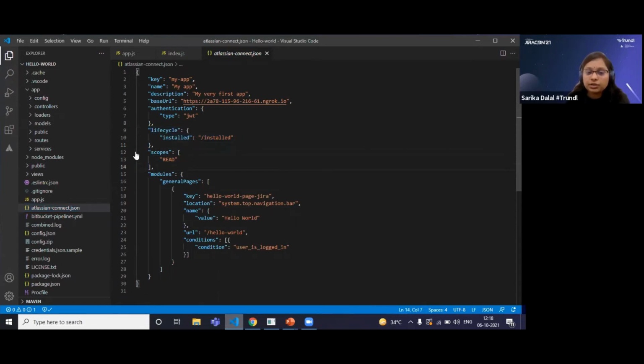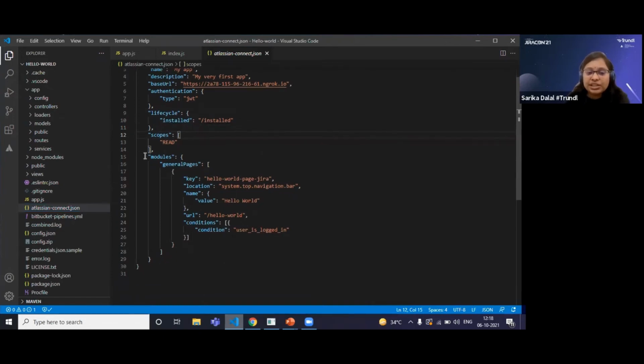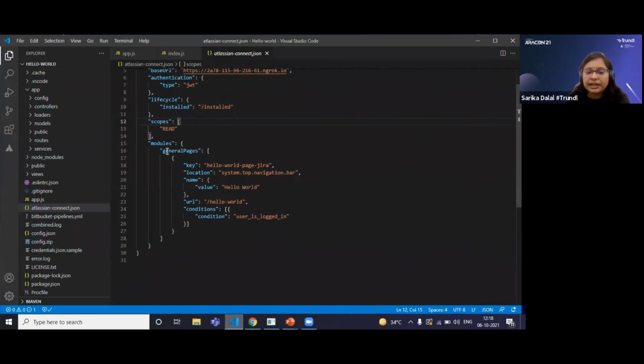The scope plays an important role if you want to write here, if you want to create an app for admin kind of functionality. So here we have to change the scope. This is the place where you can configure the Jira module. You can see I have created a simple page in Jira on the header. We can see the location called system top navigation bar. What it is going to do is create a page on the top navigation bar. The name will be Hello World. When I click on that page, it will redirect to the hello world page.